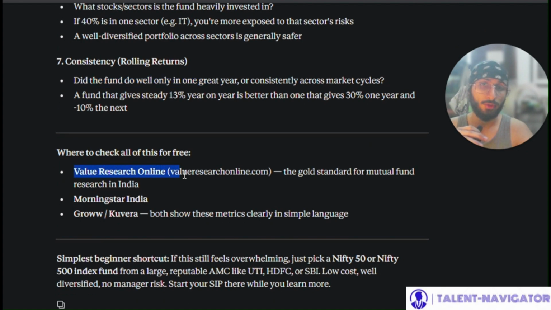You can check it on valueresearchonline.com, the gold standard for mutual fund research in India. Morningstar India, or also Groww or Kuvera, these apps both show these metrics clearly in simple language. You can go and refer to these websites and these apps.